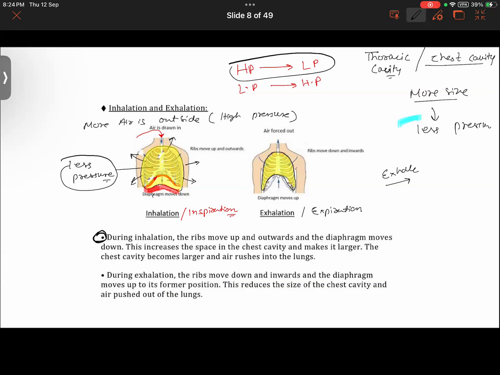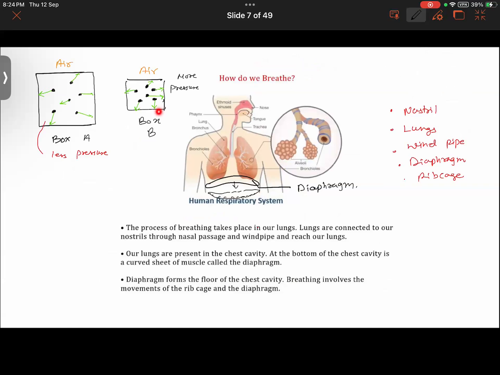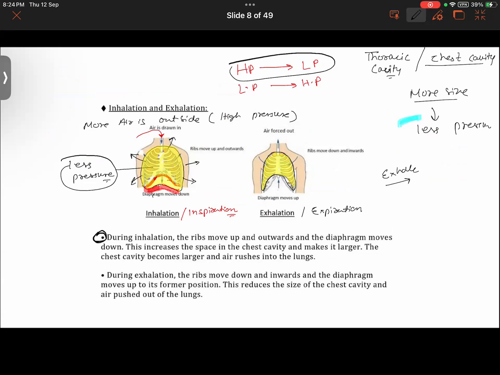So if the area is smaller, what did I tell you about the pressure? The pressure will be higher. Yes, inside our chest cavity, the pressure is high, while outside the body, pressure is low. So due to the downward and inward movement of the rib and the upward movement of the diaphragm, the size decreases, and because of that, the pressure becomes higher. And because of this pressure difference, and we have to apply some energy also in this, air is pushed out of the lungs.